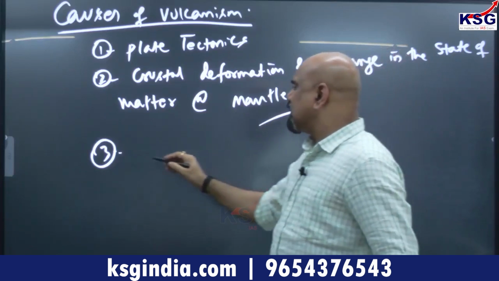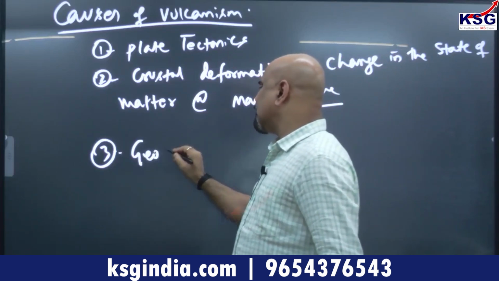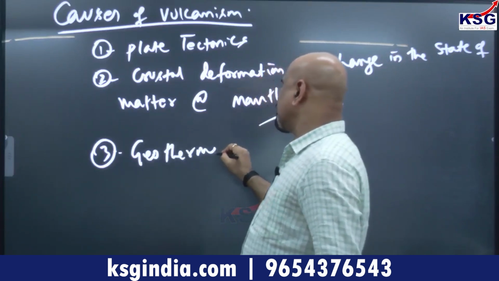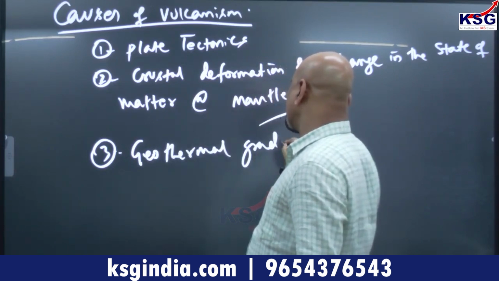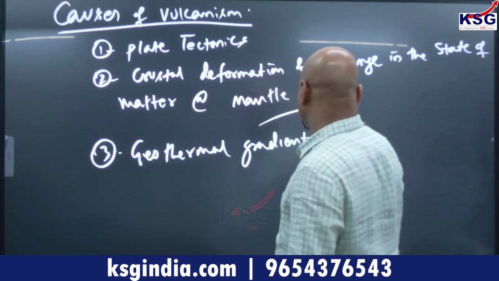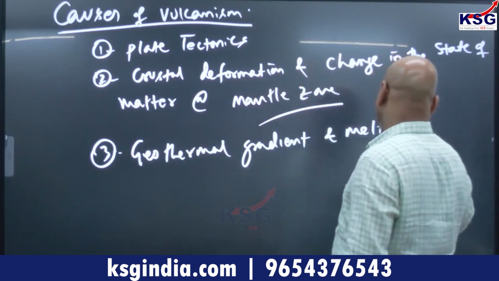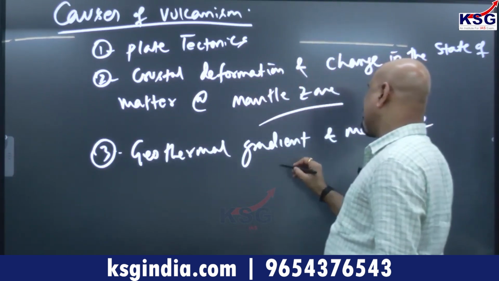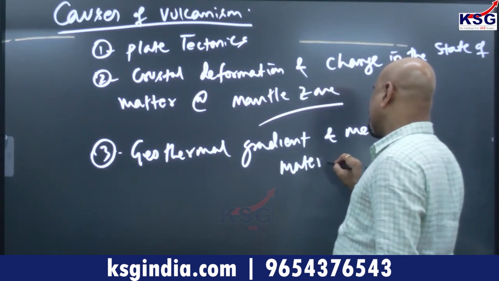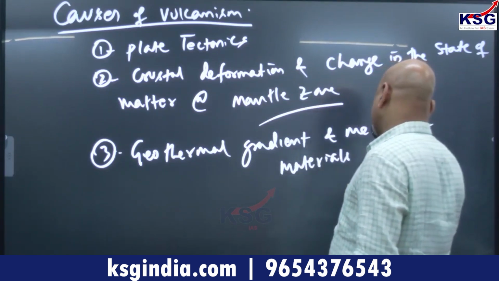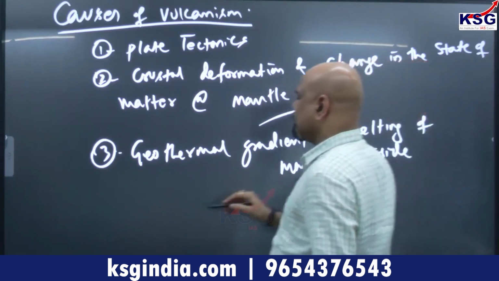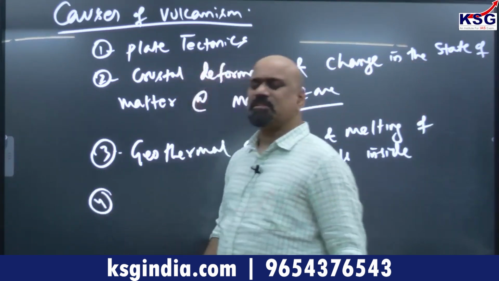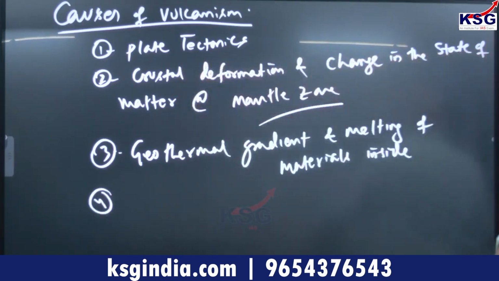Okay, another one you can see: geothermal gradient and melting of materials inside. One degree Celsius with every 32 meter depth.